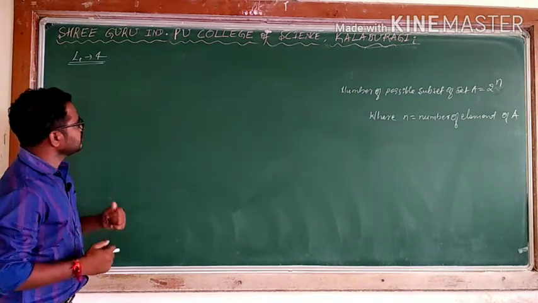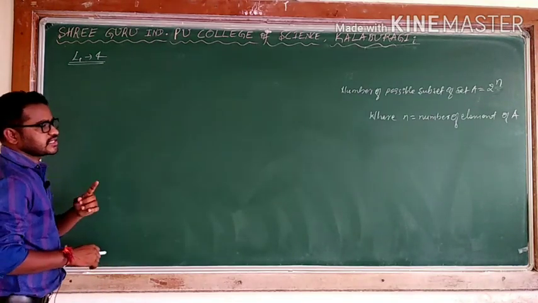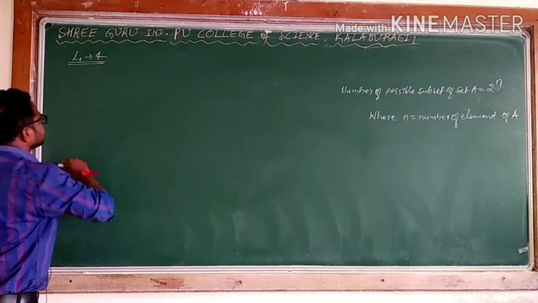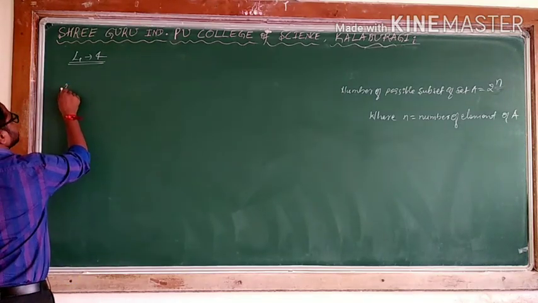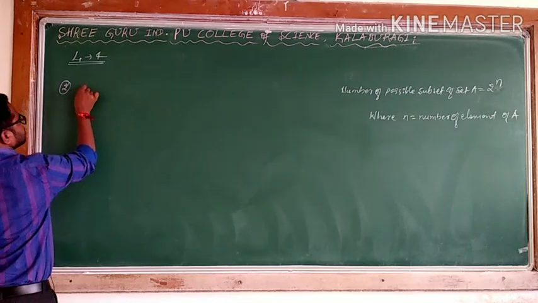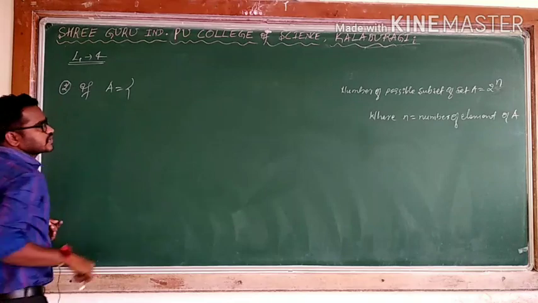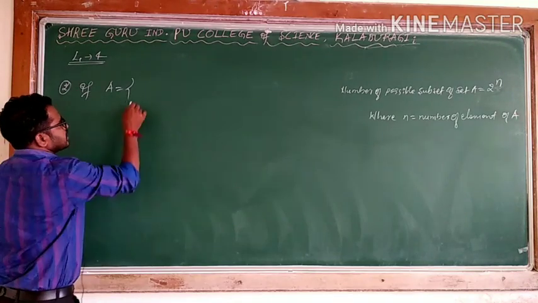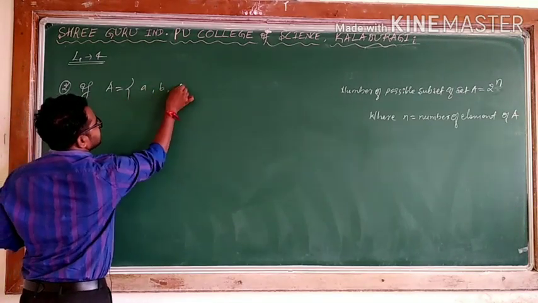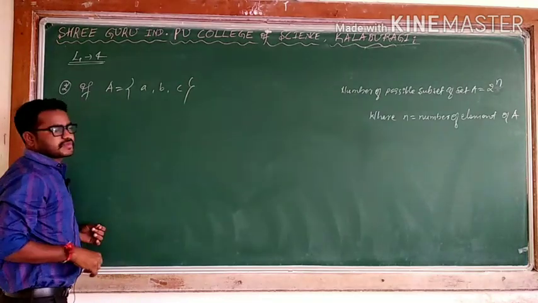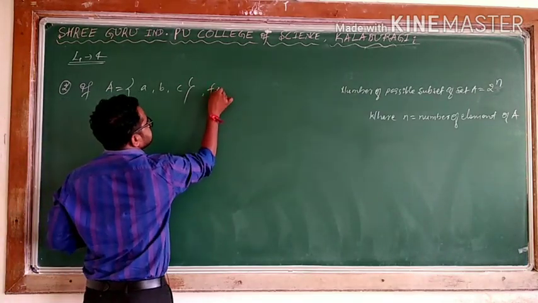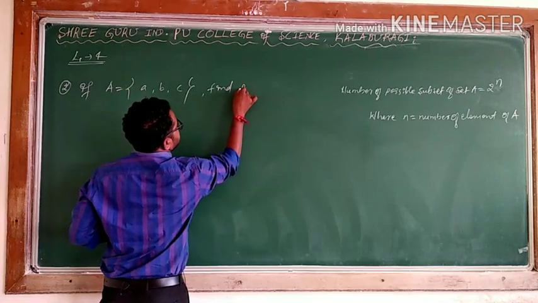So I will take a second example. Yesterday I took one example, I will take the next one. Second example on the power set. If A is equal to A, B, C, find P of A.